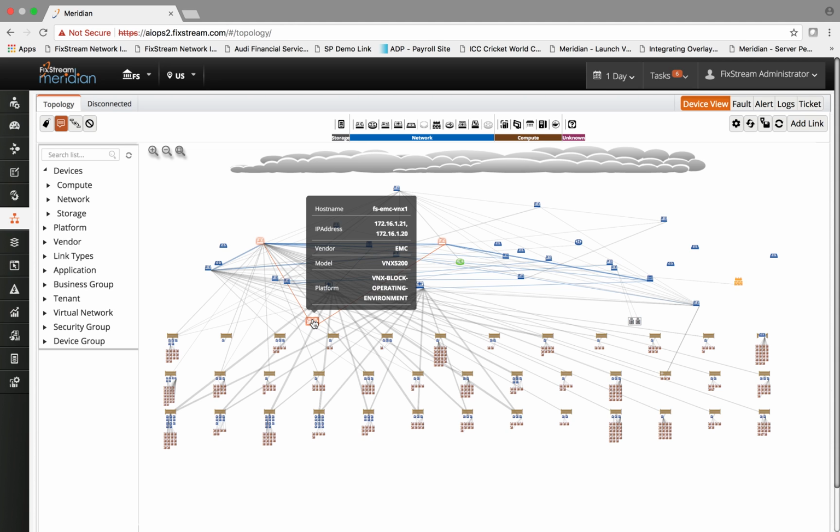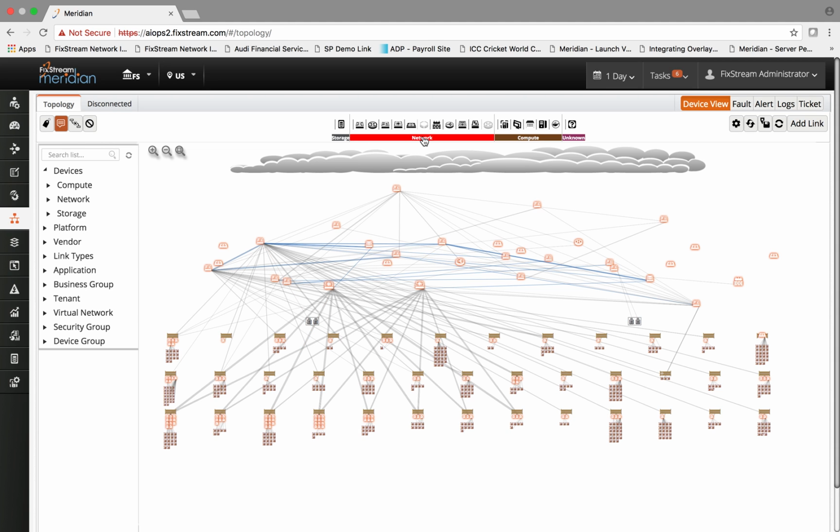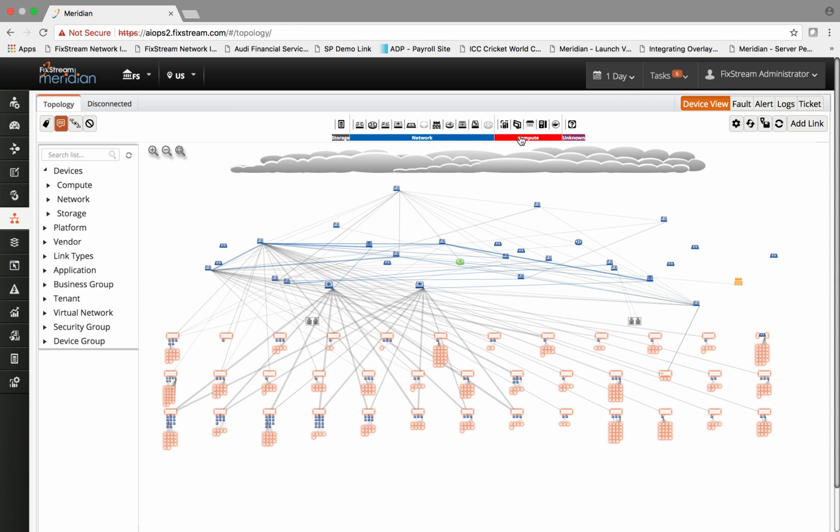network entities. Likewise, if you take your mouse to network, it shows you all the network entities across physical and virtual layer, including routers, switches, load balancers, virtual switches, virtual routers, virtual load balancers, etc. If you take your mouse to compute, you will see all the compute devices, including every bare metal server, hypervisors, the VMs, any hyperconverged infrastructure, and it shows you how they're all connected with each other.